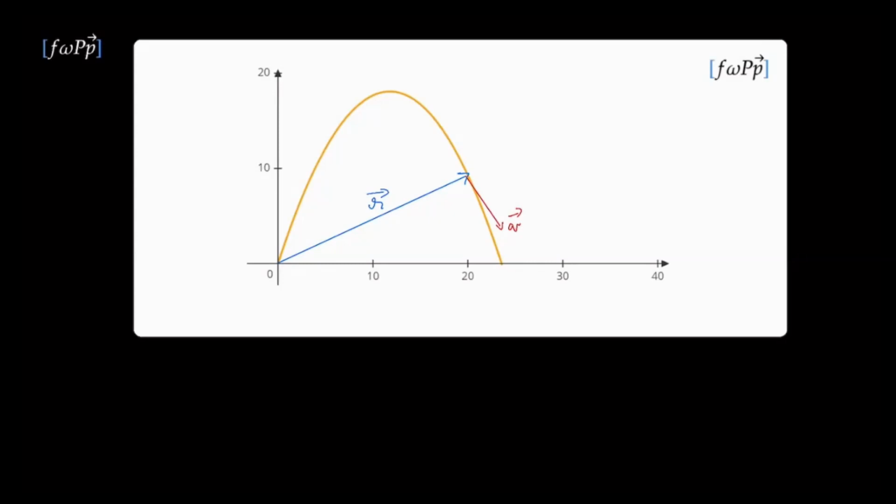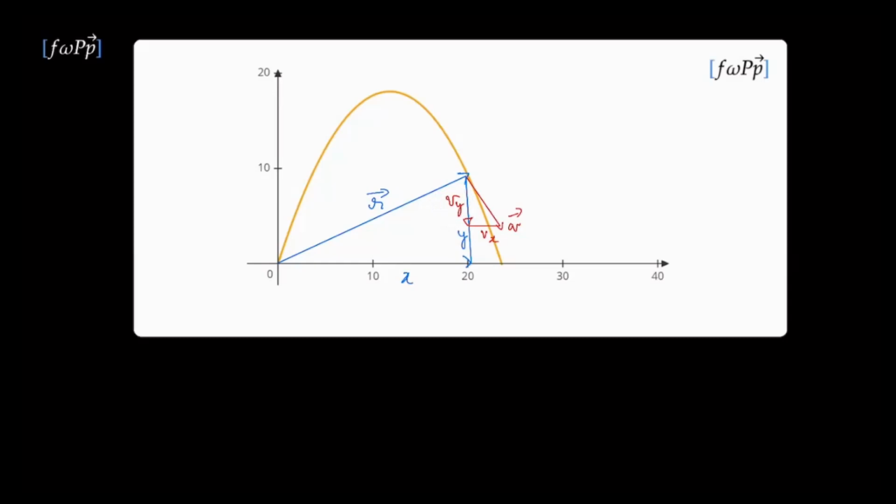Let's write it in terms of components. What is the component of the r vector? It's got an x component out here and a y component out here. And similarly, the velocity is also going to have two components. That is the x component of the velocity, let's call it vx, and this is the y component. The point to note out here is that the velocity here in the y direction is downwards and therefore negative.